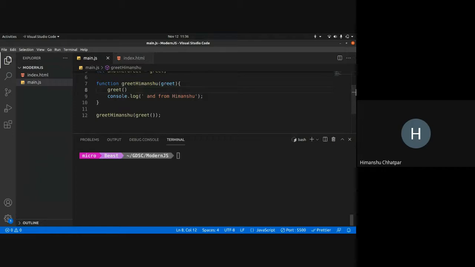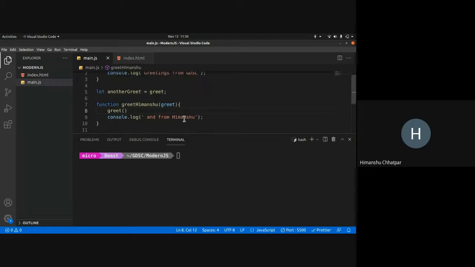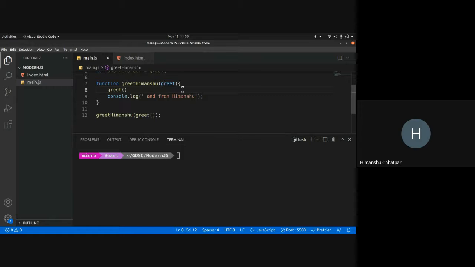The third part, what we can do is we can return functions, right? We can return functions too. So greetings. So how can we return a function? Again, it's as simple as return the name of the function.